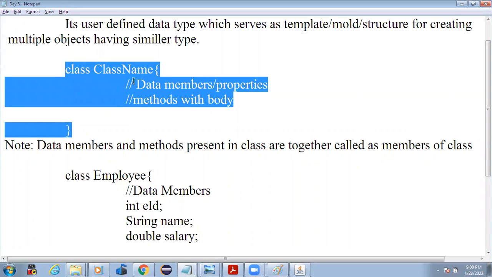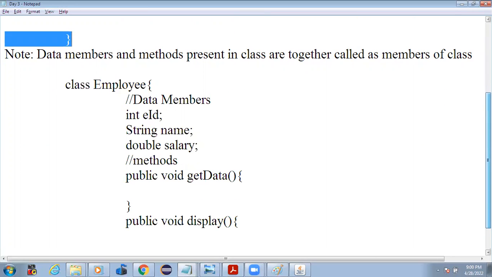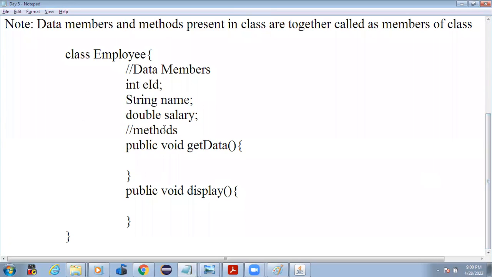So within a class, I can have data members and methods. Both data members and methods together we call the members of a class. So employeeID, name, and salary with getData and display are the members of a class.